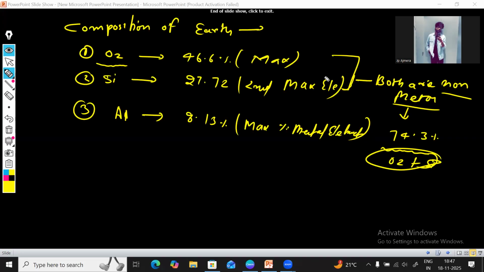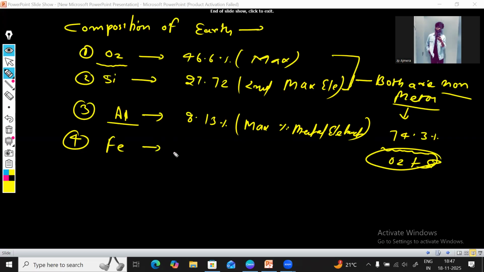Those two were non-metal, but the first maximum percentage of any metal element we have is aluminium. What is the percentage? 8.13 percent. Cool.